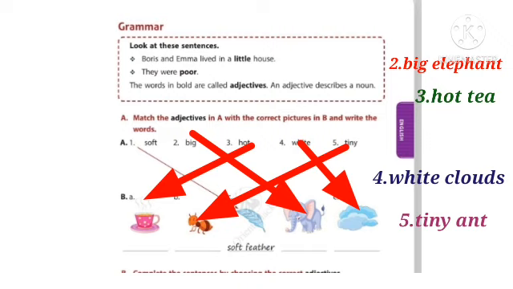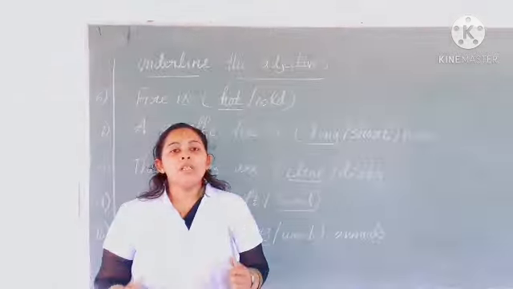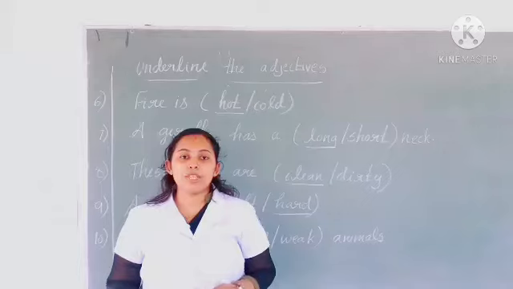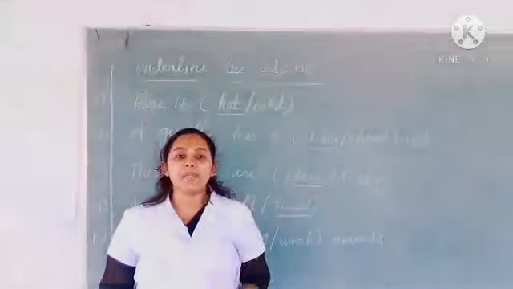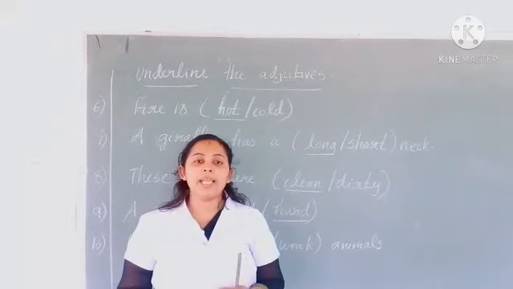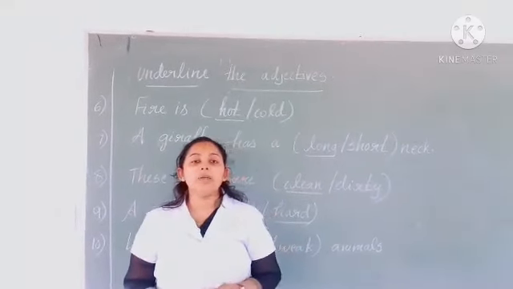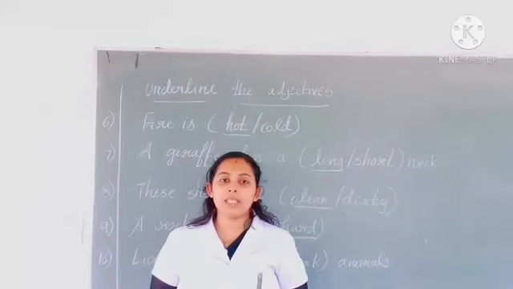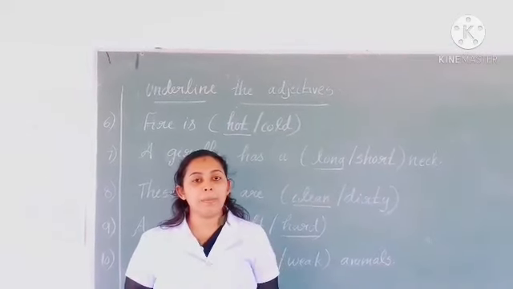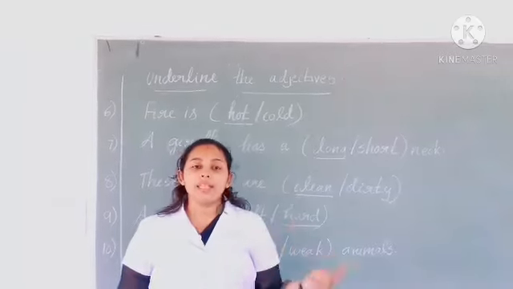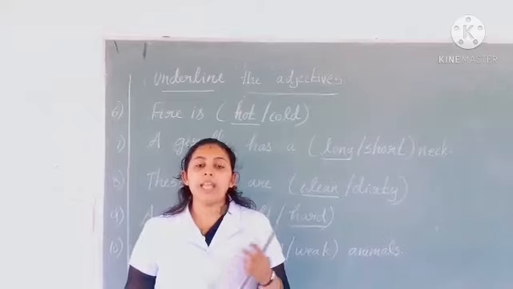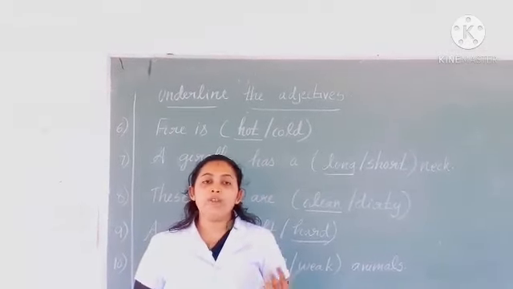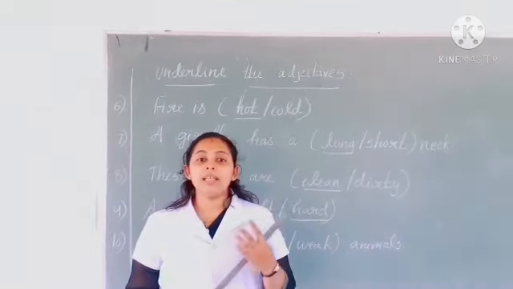So children, you should match the pictures and write their names too. So today we have discussed our grammar topic, that is adjective. Adjective means the words that describe the quality of a person, place, animal or thing. And the words for numbers, colors, size and shape are also adjectives. And the adjective describes how someone or something looks, tastes, feels, smells and sounds.